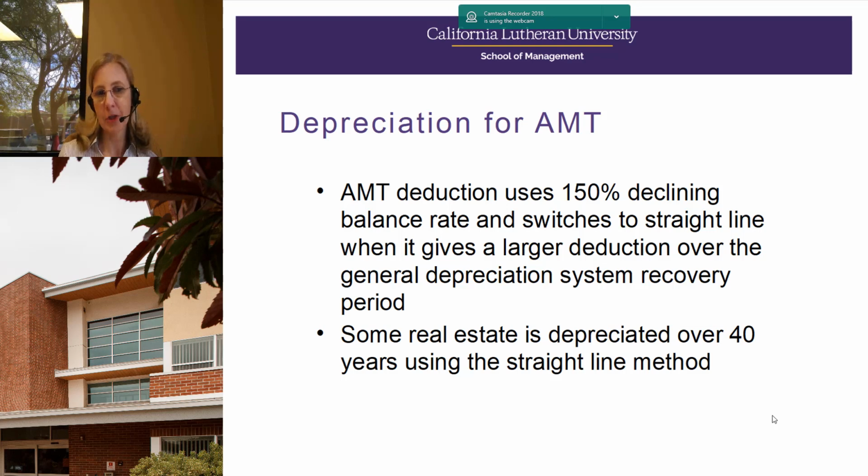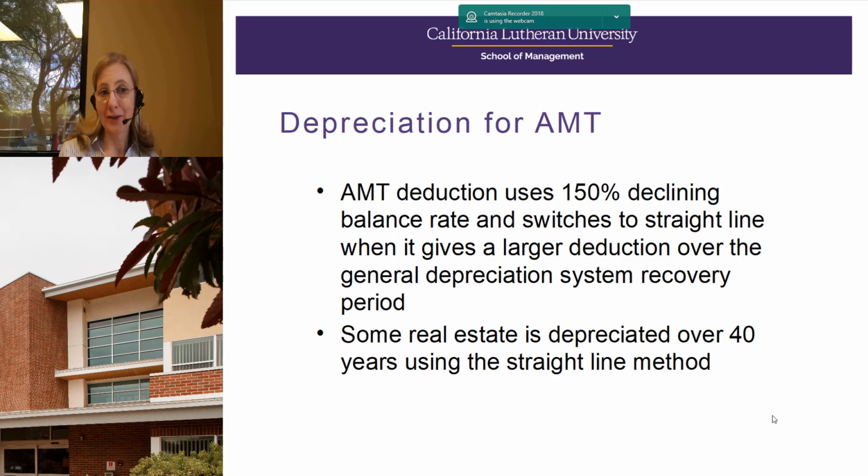And just in a nutshell, the difference is for regular tax purposes, typically you can use double declining balance, 200%. For AMT, you can only use 150%. Real estate is mostly the same for alternative minimum tax and regular purposes, but some real estate is depreciated over 40 years as opposed to the 39-year life.